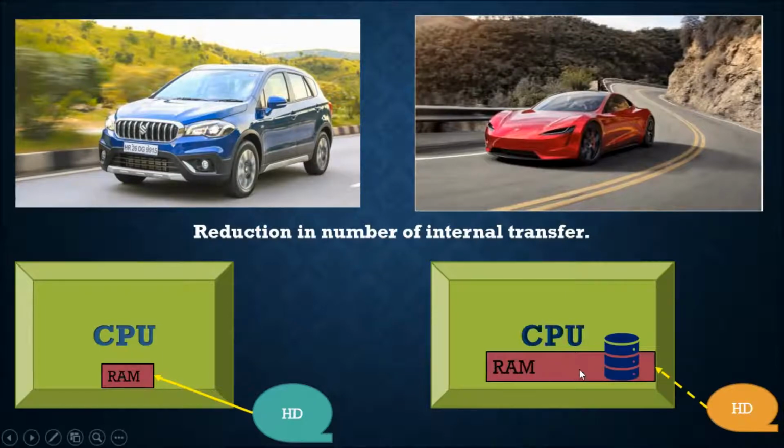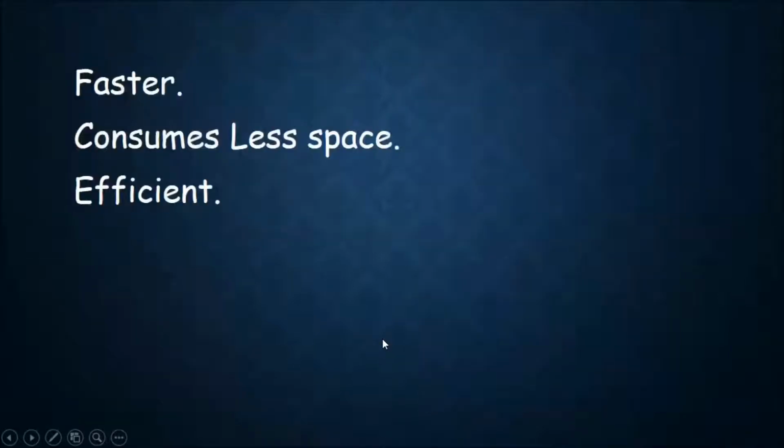That is the advantage of the HANA architecture, because the data is directly available in memory. In technical terminology this is called an in-memory database. That's why in-memory databases are much faster, because there is no need for external data fetching, and no additional transfer of data from the hard disk to your RAM. That is why HANA is faster. How is in-memory possible? Because we are able to accommodate a large volume of data in less space.